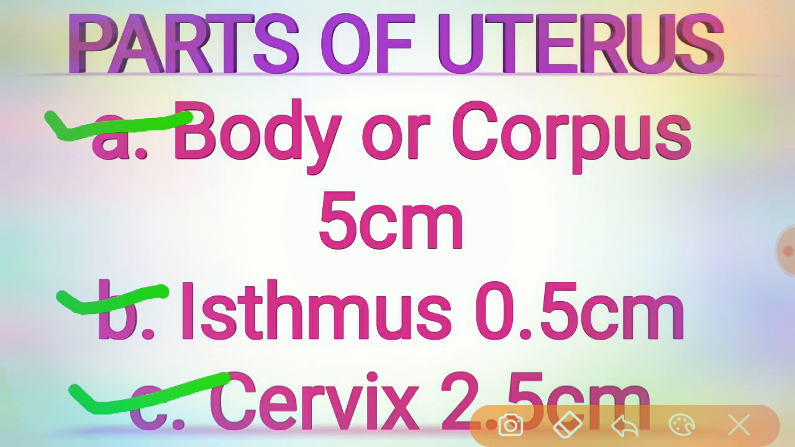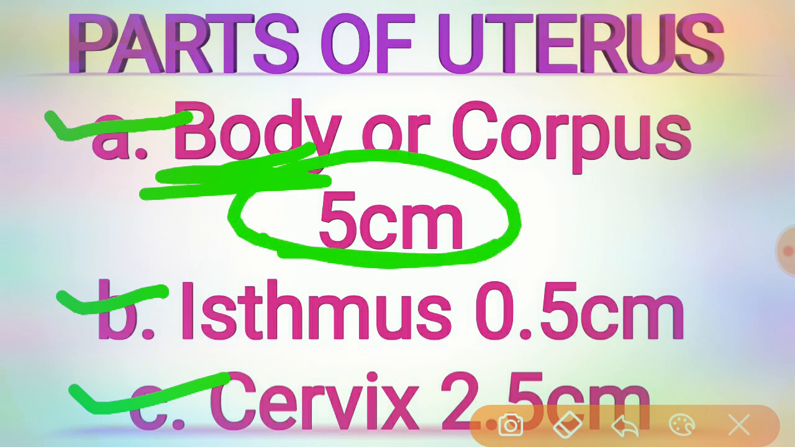The supralateral angles of the body, where the uterus projects outwards from the junction of the fundus and the body, are called the cornua of the uterus. It measures approximately 5 centimeters, and the uterine tube, round ligament and the ligament of the ovary are attached to it.